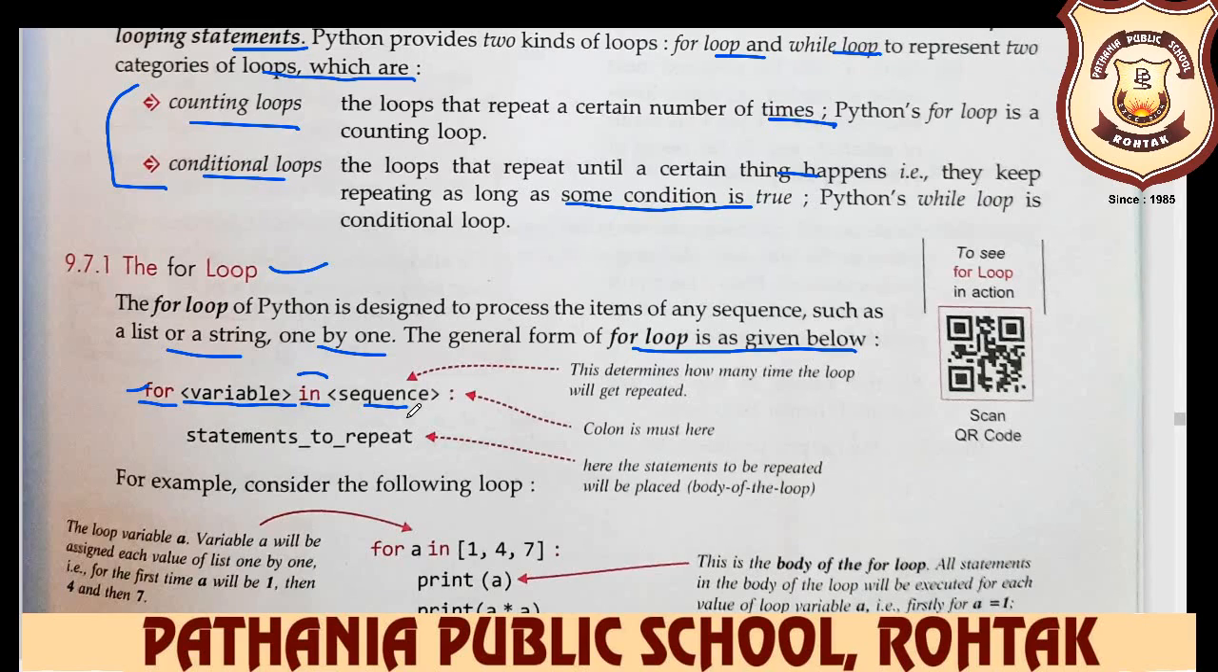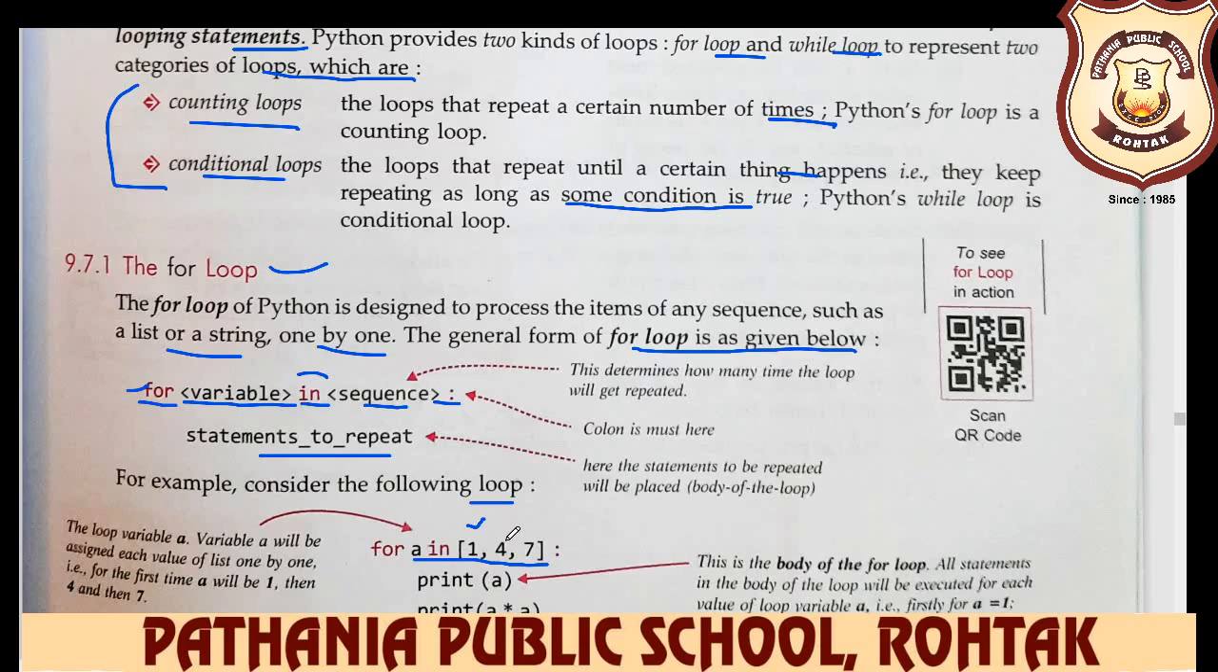Colon is very important because it connects to the next line. After the colon you write down your statement, like if you want to print the variable a, then you write down a. If your input value is in variable b, then you print b here. For example, consider the following loop: for a in 1, 4, 7. Here first a displays 1, then displays 4, then displays 7, and then the colon sign here.